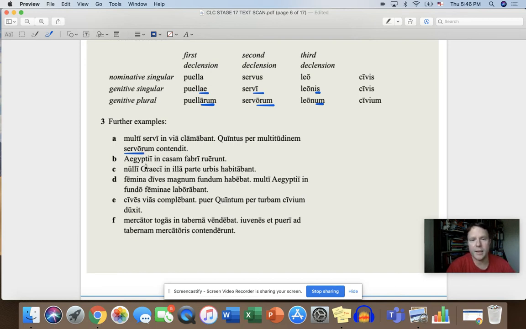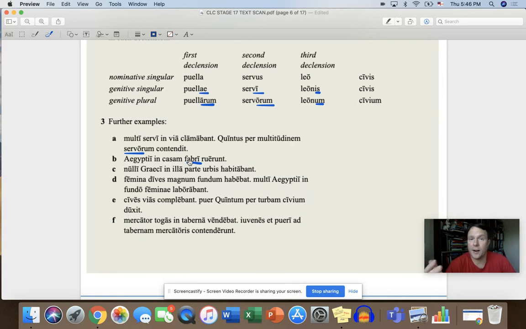All right, in B, we've got Aegypti in casam fabri ruerunt. So hit pause, think of which word is the genitive word, and that word is fabri. Now hit pause again and think about what it means. So faber is a craftsman, but here we're saying into the house of the craftsman.